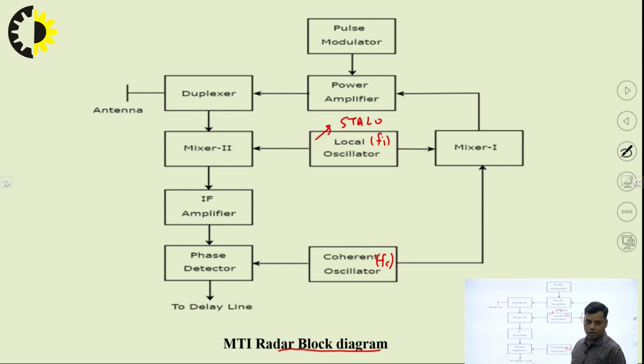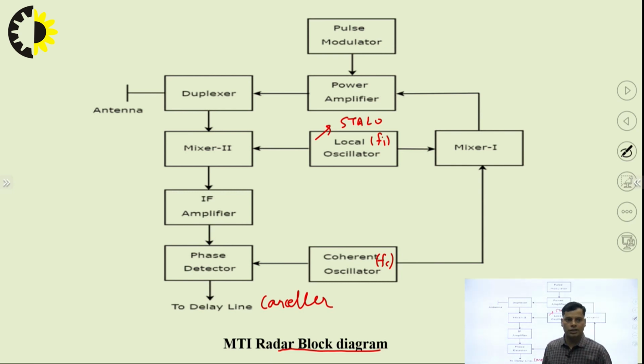The phase detector output we are providing to the delay line canceller, and by studying the delay line canceller output we can get the position of this moving target.